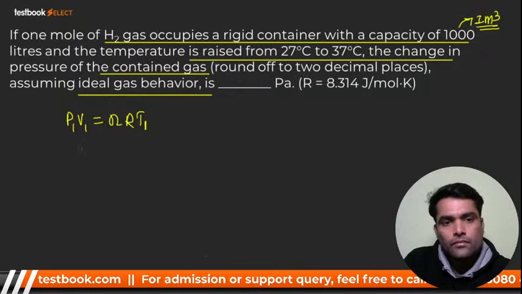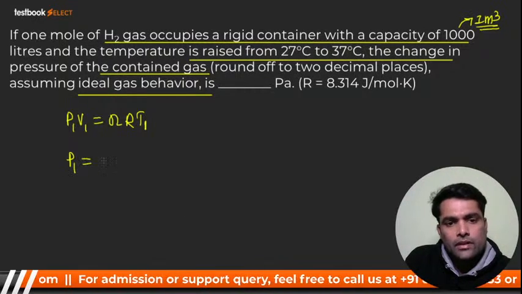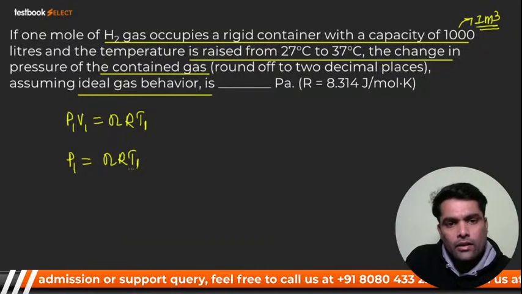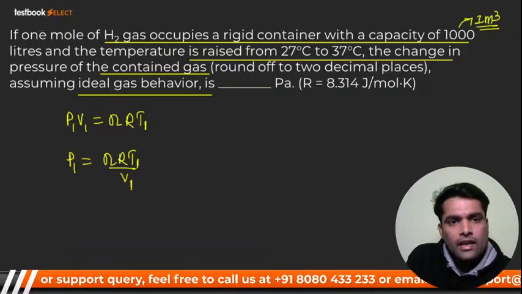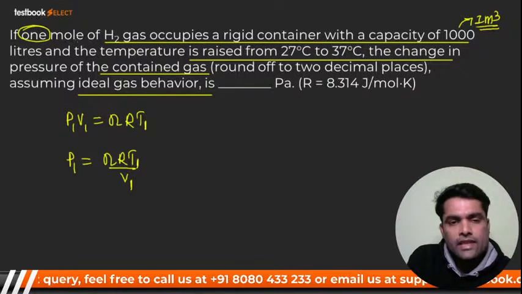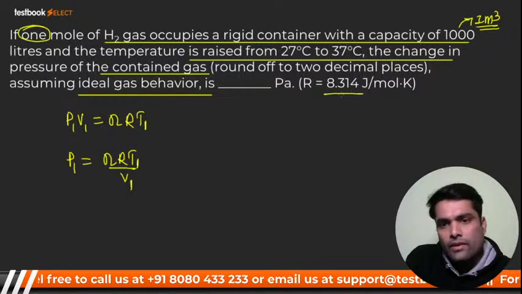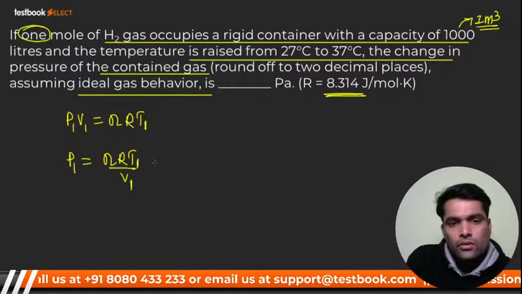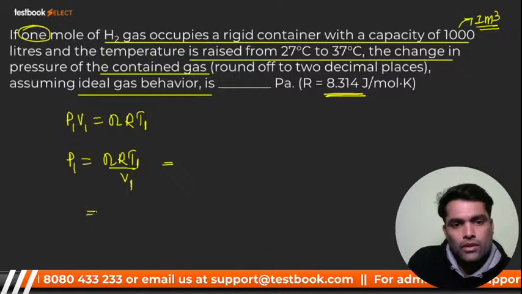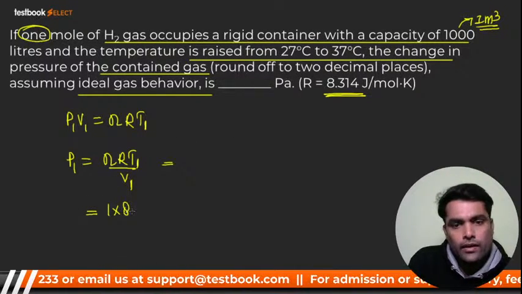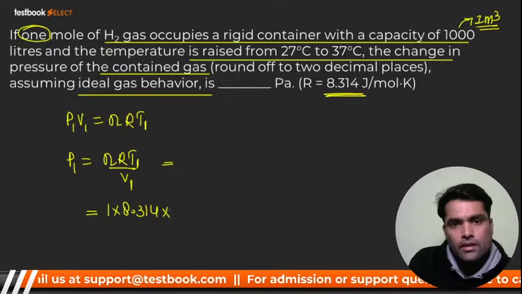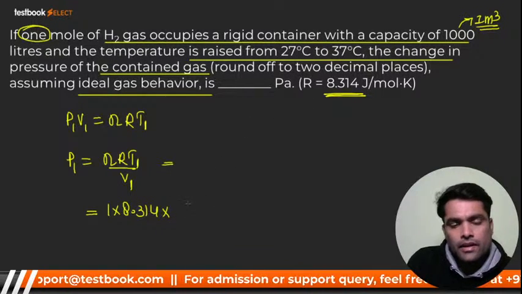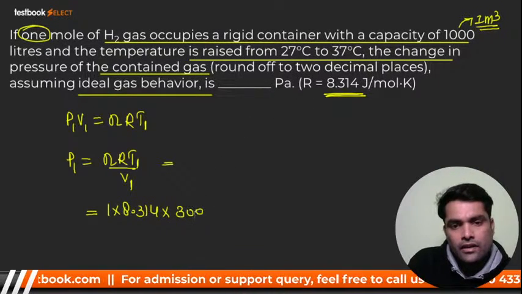nRT1. So I'll calculate P1 is equal to nRT1 by V1. Here they have said n is equal to 1 mole, and the R value is given in the question, so you can put the value: 1 into 8.314. T1 is given, 27, that is 273 plus 27, that is 300.